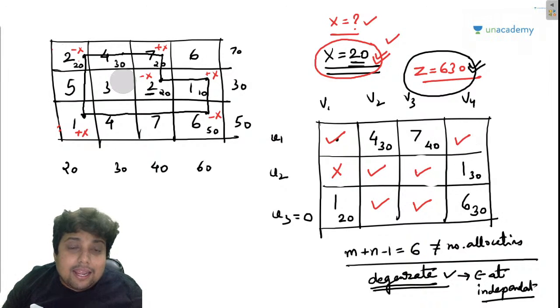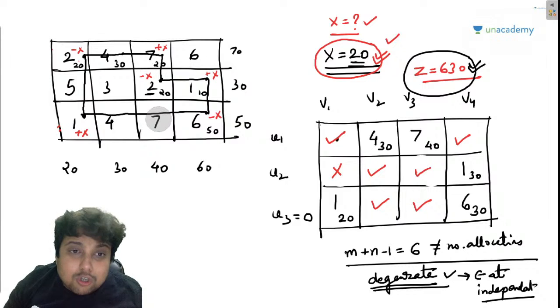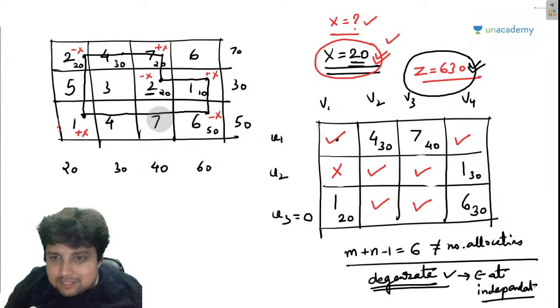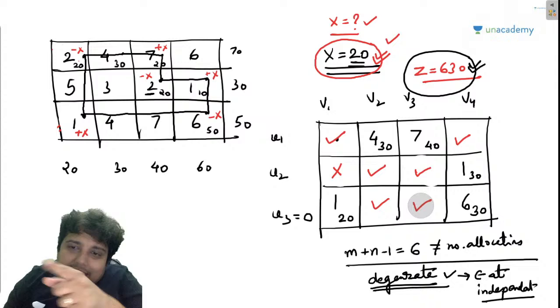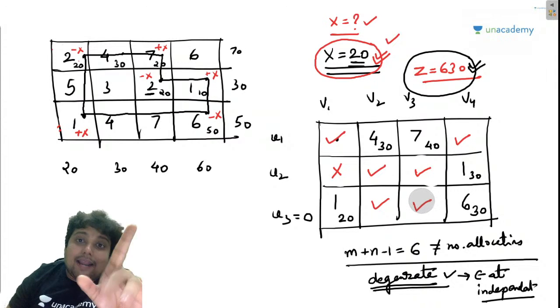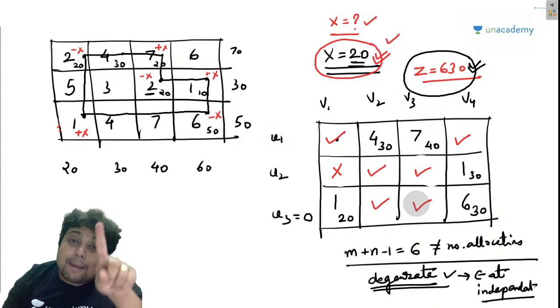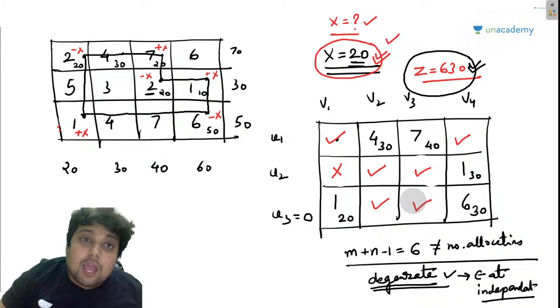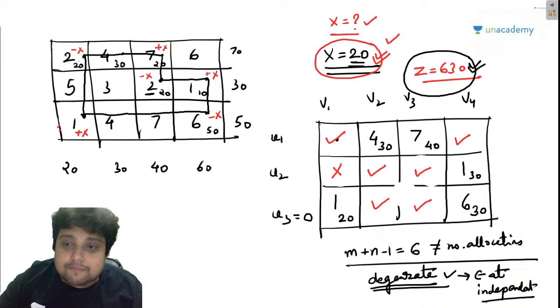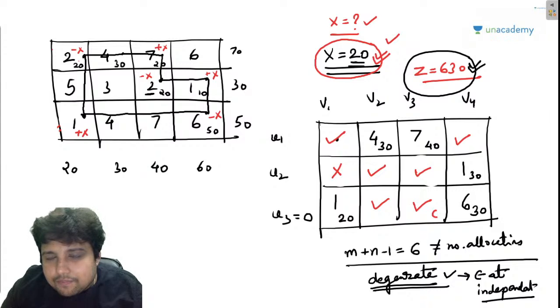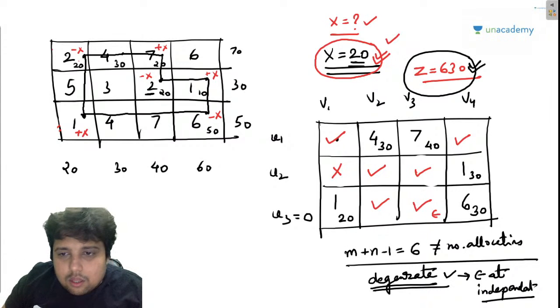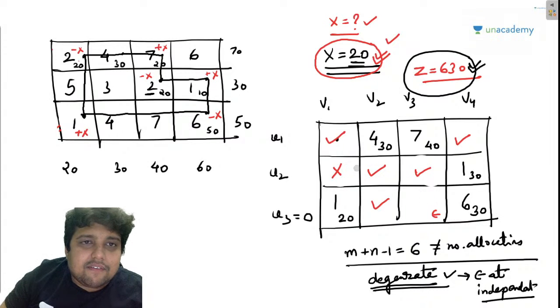Now you can see this is 7. This is the maximum of these cells, the maximum transportation cost of the entire table. This is an independent position. I will add epsilon here. I am going against the method mentioned in the optimality test, but I am going to add epsilon here. So I am going to write epsilon here and 7 here.